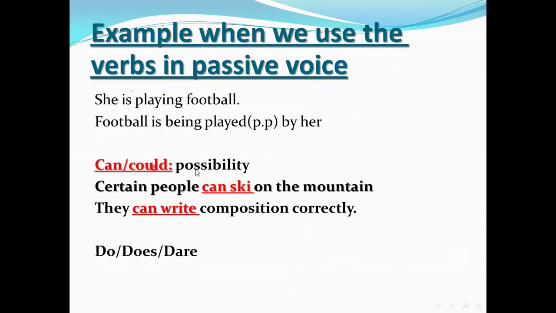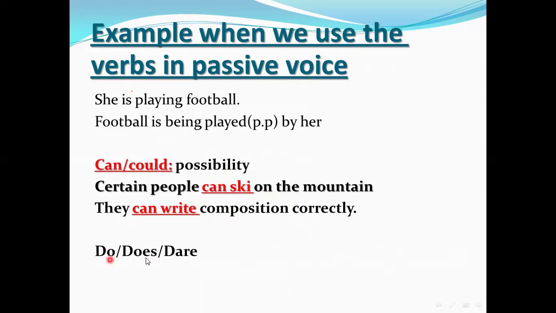Can, could. This is a possibility. Certain people can ski on the mountain. So here we can say they can ride. Here is can and could. Can is expressing what? Expressing possibility or ability. Ability to do something or possibility to do something. Okay. Certain people can ski on the mountain. They can write composition correctly.